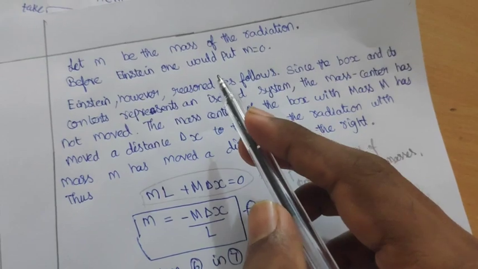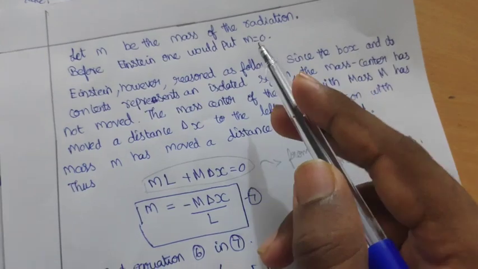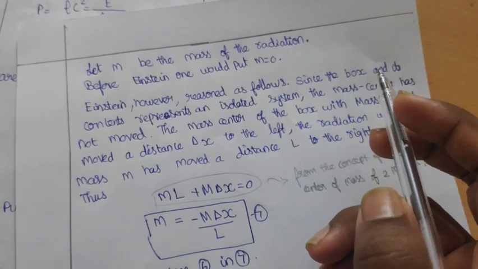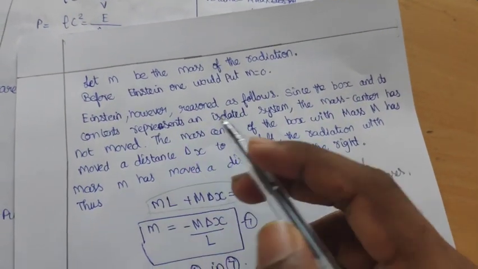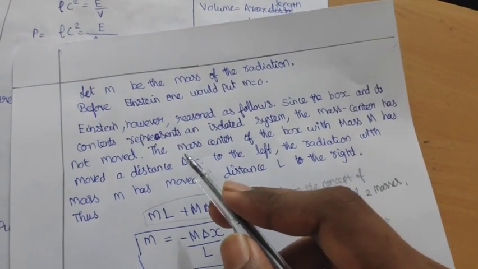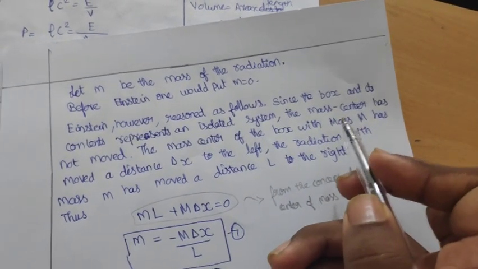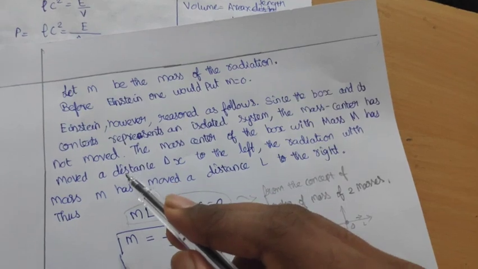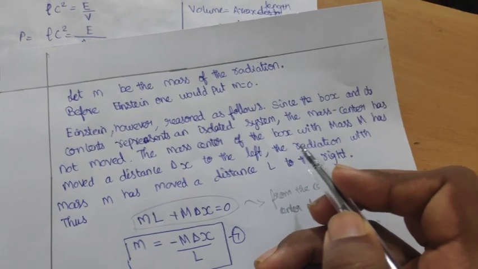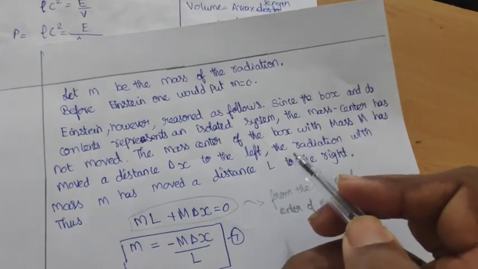Now let small m be the mass of the radiation. Before Einstein, one would put m equal to 0. Einstein, however, reasoned as follows: since the box and its contents represent an isolated system, the center of mass has not moved. The center of mass of the box with mass capital M has moved a distance del x to the left. The radiation with mass small m has moved a distance capital L to the right.